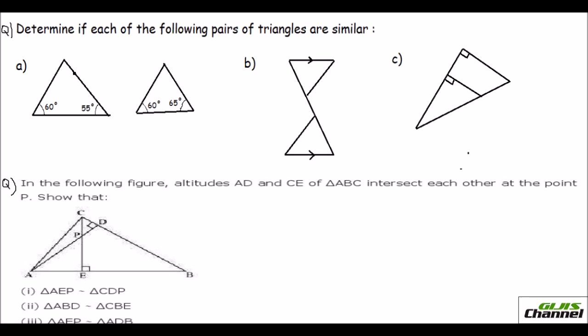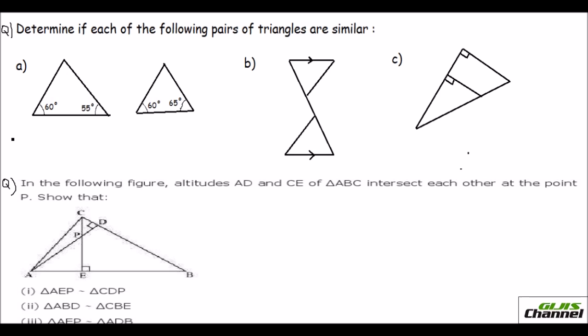So we may conclude that these two triangles are not similar. But it is not so. We don't know what the third angle is, right? So let us find out the third angle and check if that angle is equal to any of these angles. So here in this triangle, this is 65, 60 and 55. Take away from 180, because the sum of all interior angles is 180 degrees.